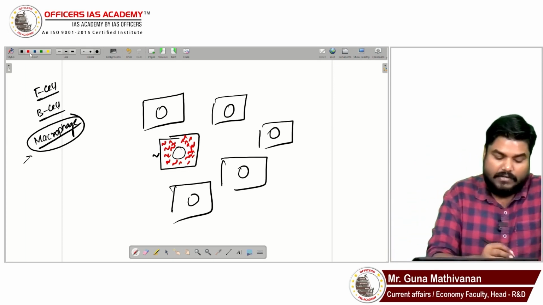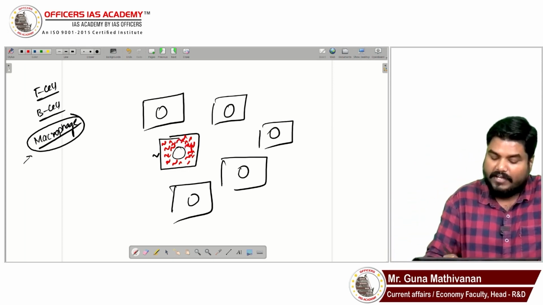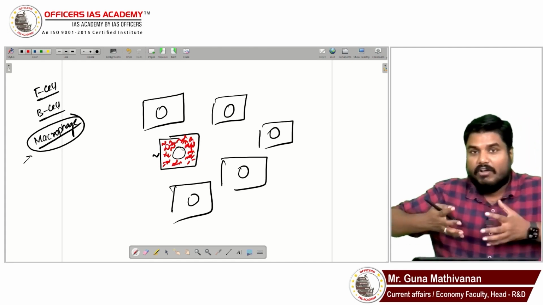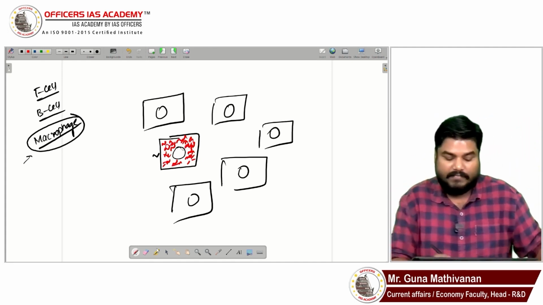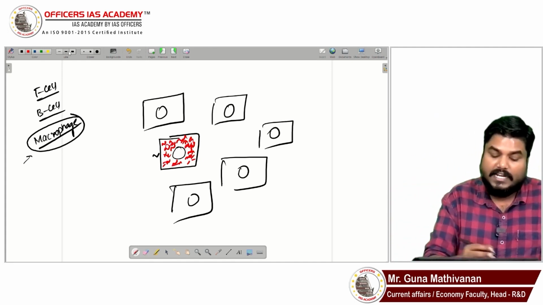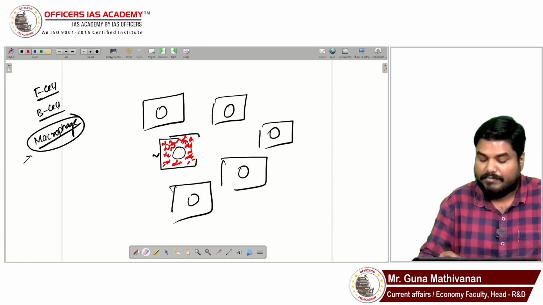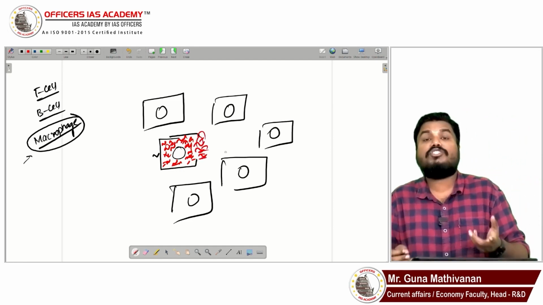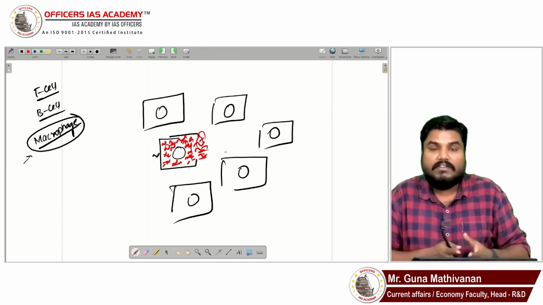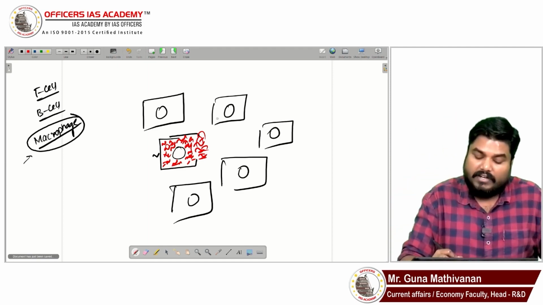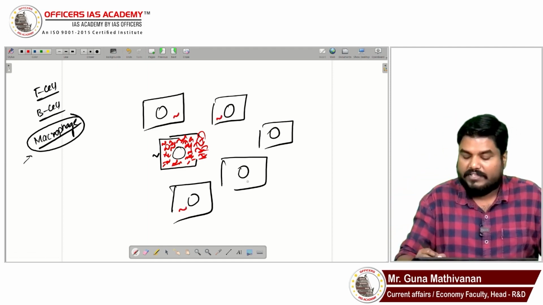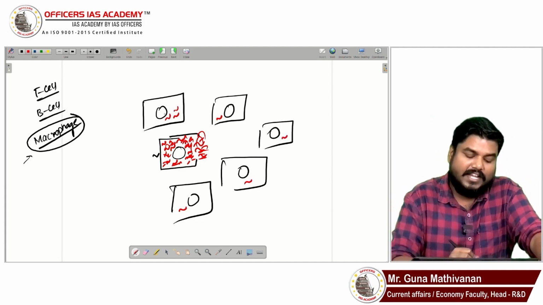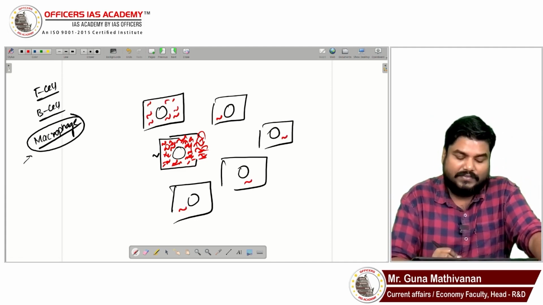Now at one point the bacteria will have multiplied so much that the cell cannot hold more bacteria, and that results in cell rupturing. The cell will rupture and the bacteria will come out. It will enter every other macrophage and start multiplying as usual.